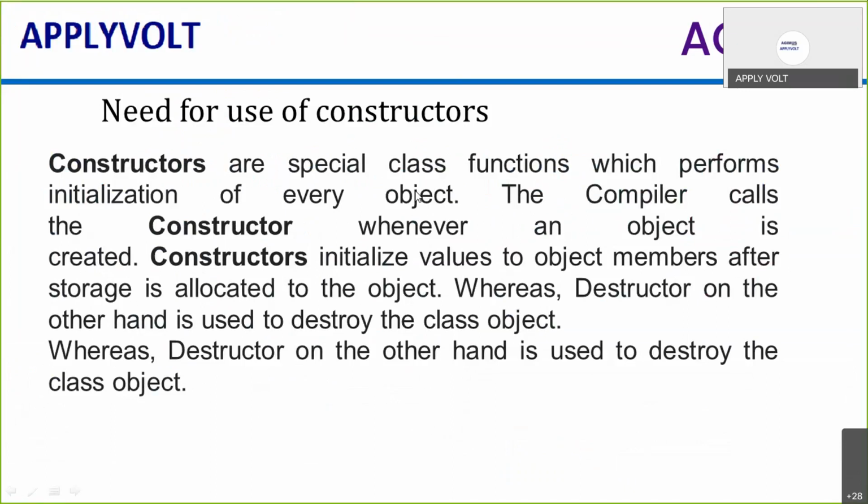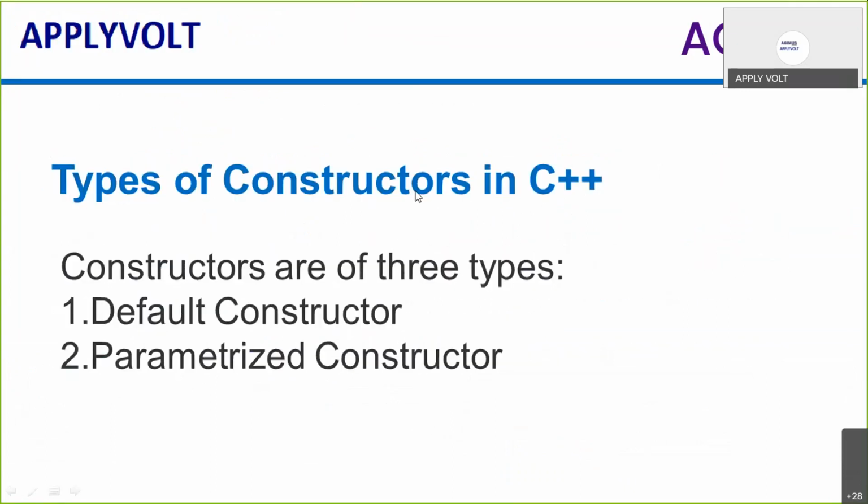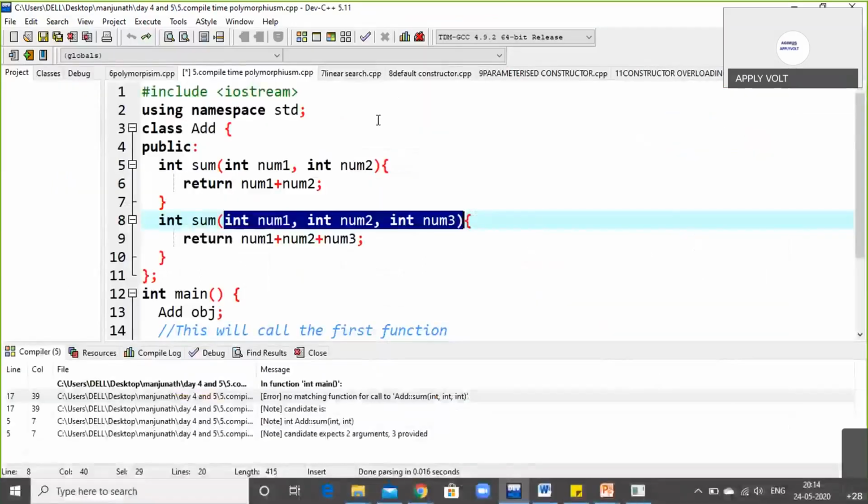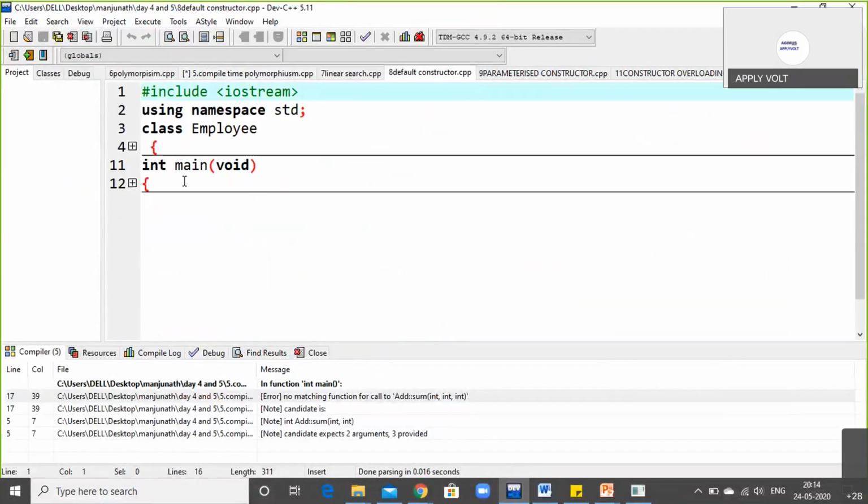Now, constructor. There are three kinds of constructor here. One is the default constructor, the parameterized constructor, and one more is the copy constructor. Today I have taken two constructors, default constructor and parameterized constructor. First, I'll take an example of default constructor. In this program, I am taking the class name as employee.